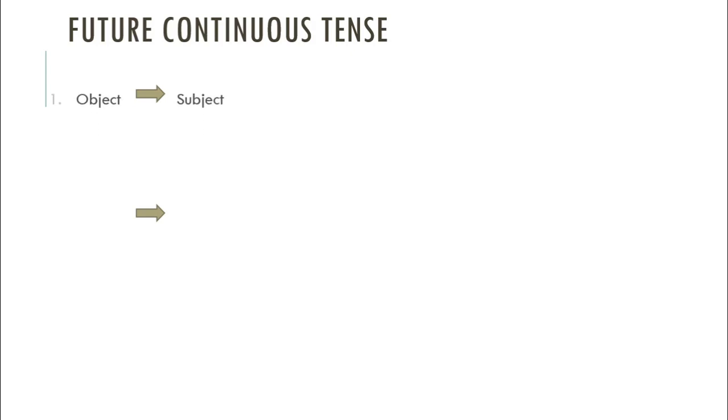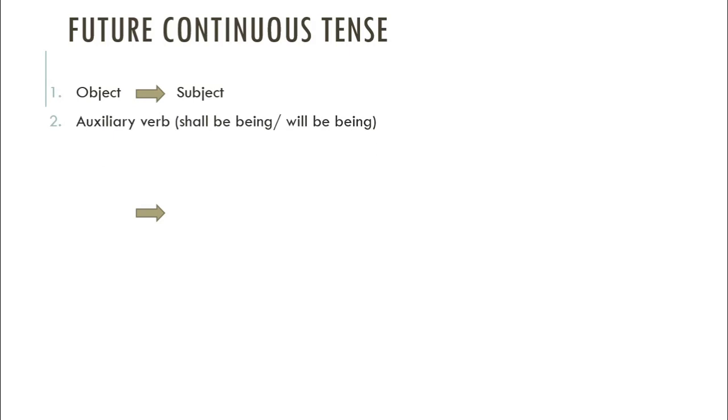Future continuous tense. Again, object will be the subject. Write auxiliary verb shall be being or will be being. Then write down the past participle form of the main verb. Write down by, then subject will be the object.